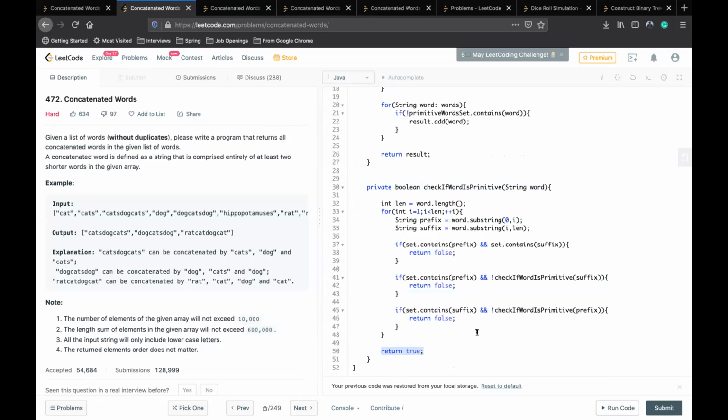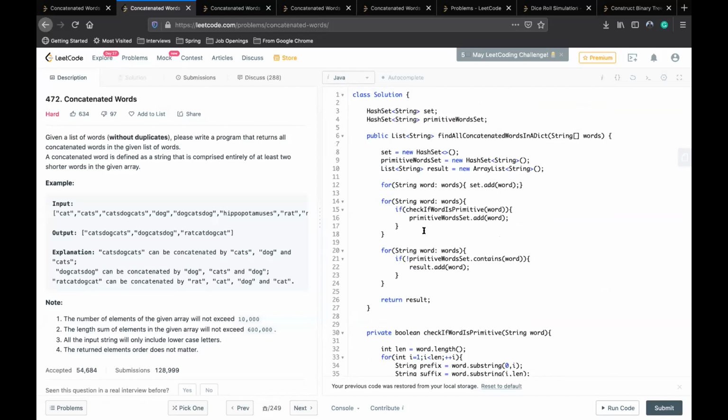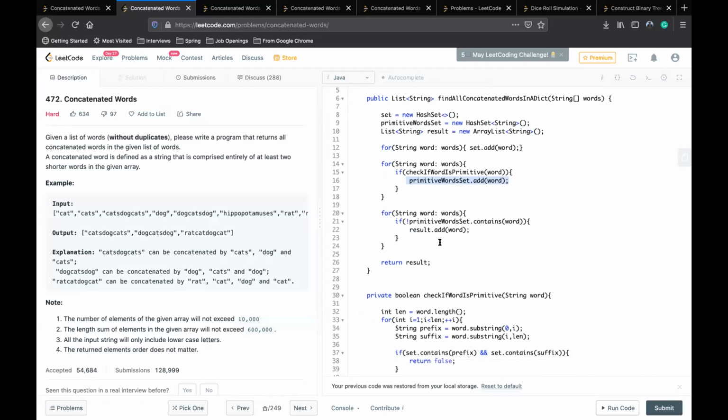So if the word is primitive for me, it cannot be broken any further, so it returns. Then I add it into the primitive set of words. And then for each word I check whether it's a primitive word or not. If it's not a primitive word, it means I can break it into two or more words, and then I add it to my result.